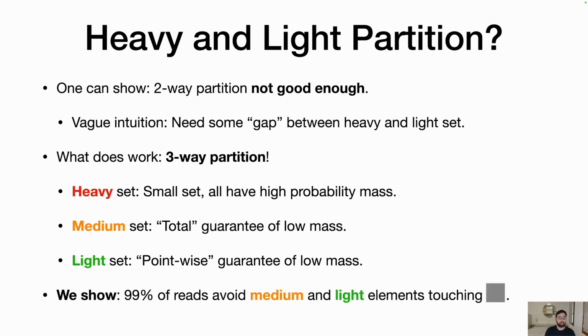And what we show is that we can set parameters so that 99% of reads avoid both the medium and the light elements that touch these gray cells.